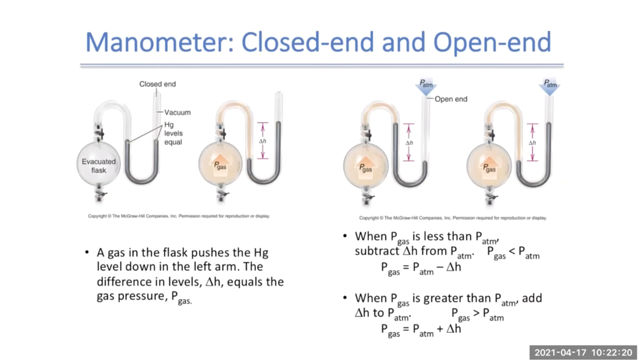An open manometer is where this end is open to the atmosphere. So what'll happen when we add our gas is that it'll start to push the mercury down, but the pressure from the atmosphere is going to start to resist that. So we have to take that pressure from the atmosphere into account when we look at an open manometer. That means the pressure of our gas equals the pressure of the atmosphere minus the change in the height of that mercury column. When we're using closed manometers, we only look at the height of the mercury column. We don't have to worry about the pressure of the atmosphere because this side is a vacuum.